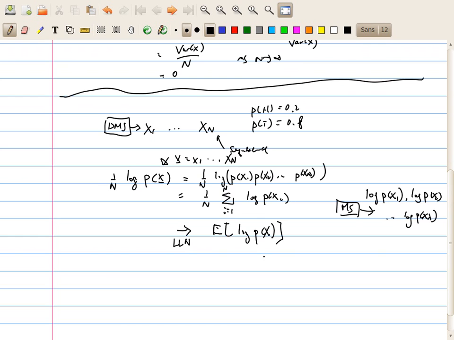But this expression actually looks very familiar. I'm not sure you remember this. It looks familiar because the channel entropy is equal to the expectation of minus log p(x). So therefore this is just equal to minus H(X).